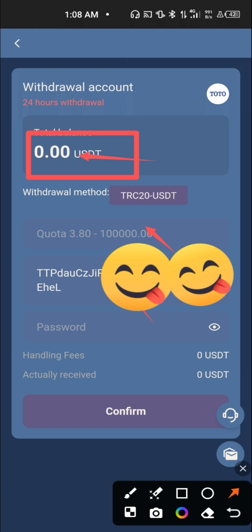The next thing you have to do is to type in your password and then go ahead to click on confirm. Within some seconds, you are going to get your money right straight into your wallet. All right, so this doesn't take any single thing.